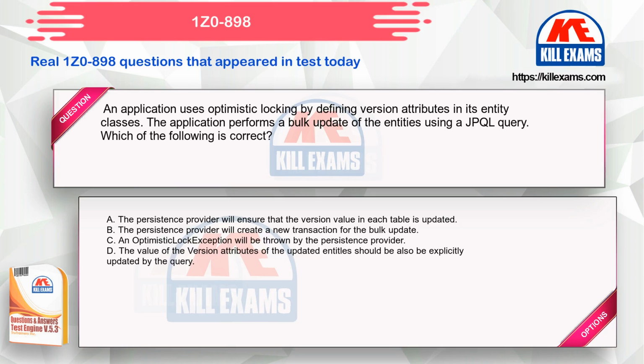An application uses optimistic locking by defining version attributes in its entity classes. The application performs a bulk update of the entities using a JPQL query. Which of the following is correct?